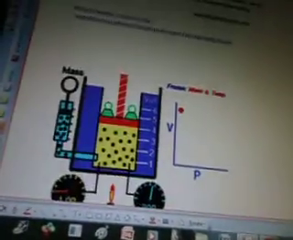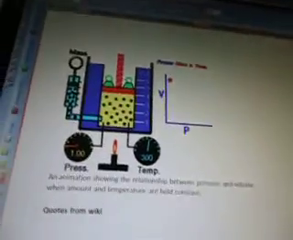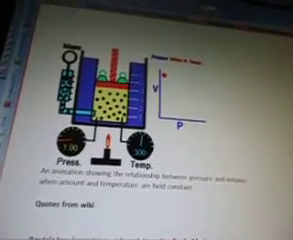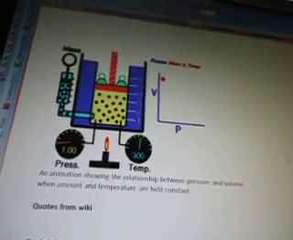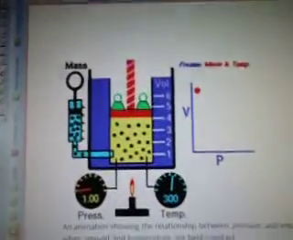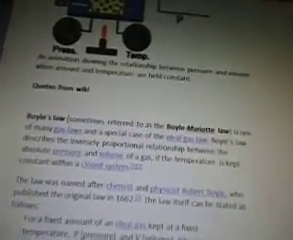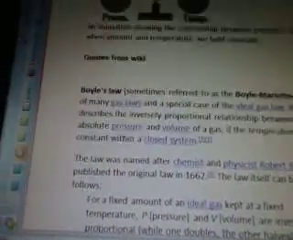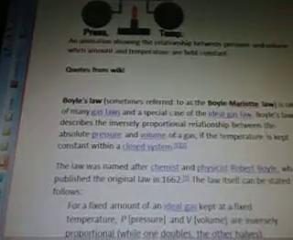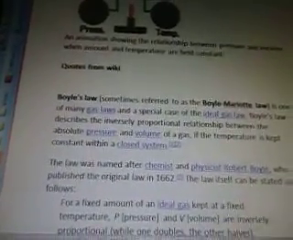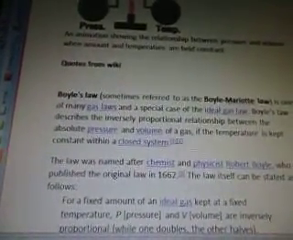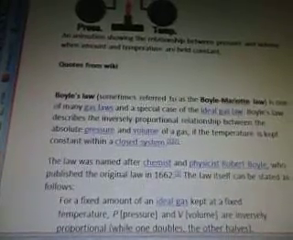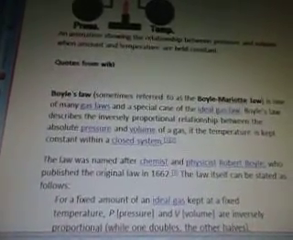Okay. So here's another diagram here. This is an animation showing the relationship between pressure and volume when amount and temperature are held constant. And the quotes from Wiki are: Boyle's law, sometimes referred to as the Boyle-Mariotti law, is one of many gas laws, and a special case of the ideal gas law. Boyle's law describes the inversely proportional relationship between the absolute pressure and volume of a gas, if the temperature is kept constant within a closed system.